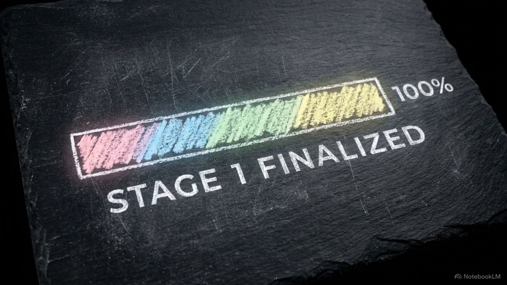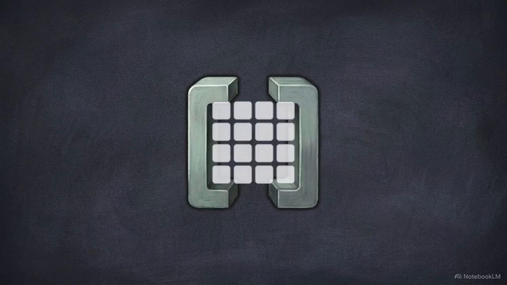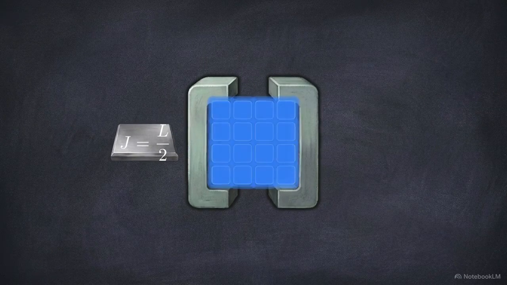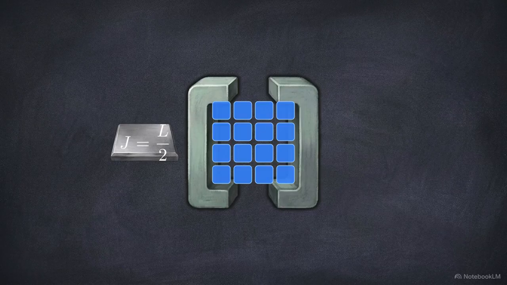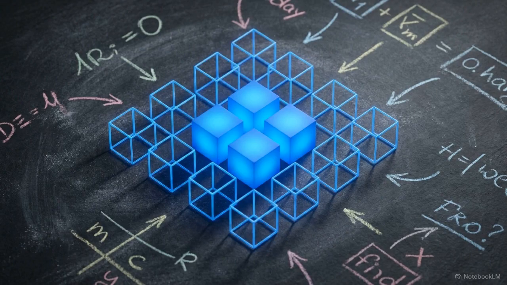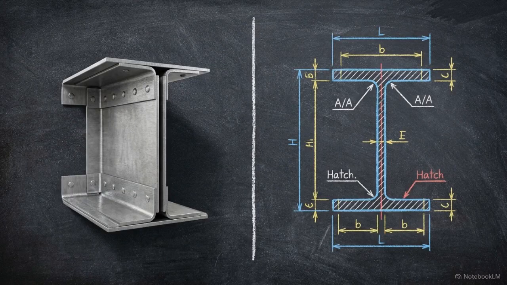Once the loop completes its final iteration, the raw numerical integration sequence is technically finished. However, we must apply one final required scaling factor mandated by numerical integration rules, the Jacobian. For our one-dimensional problem, the Jacobian acts as a simple constant multiplier equal to exactly half the total length of the physical element. At this point, the integration block is finished, but we do not yet have a complete physical stiffness matrix. To bridge math to reality, we multiply the matrix by real-world material constants, the aluminum's modulus of elasticity, and the beam's second moment of area.